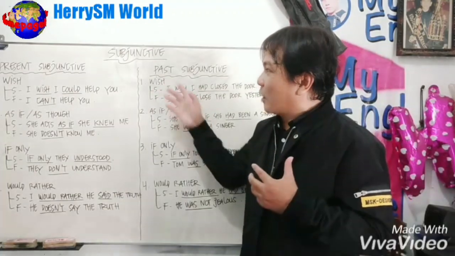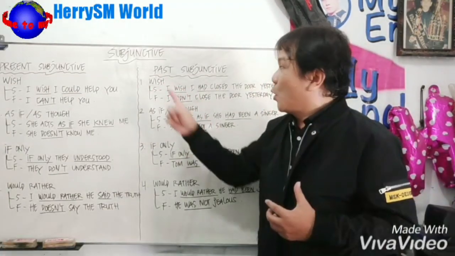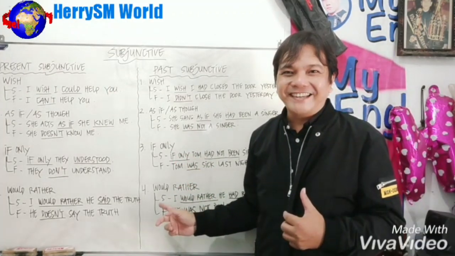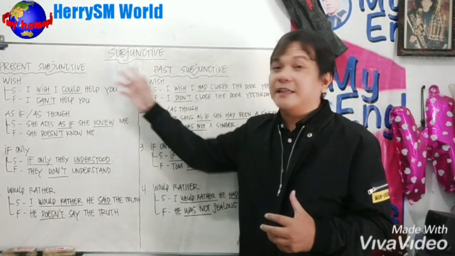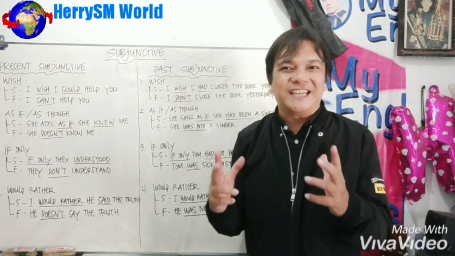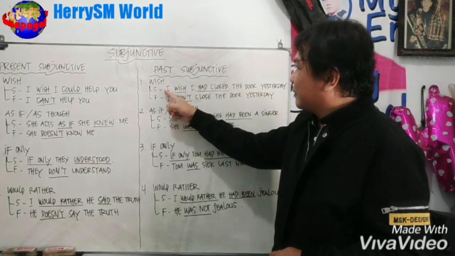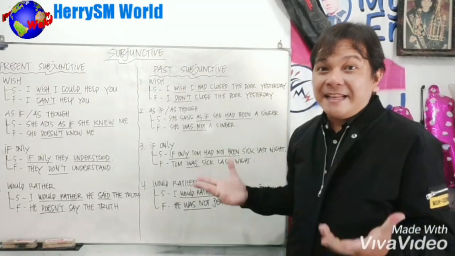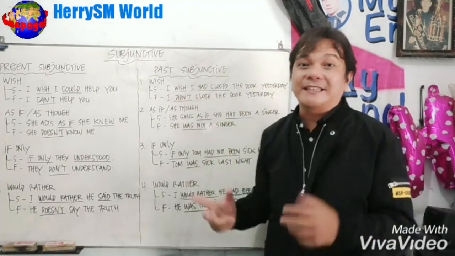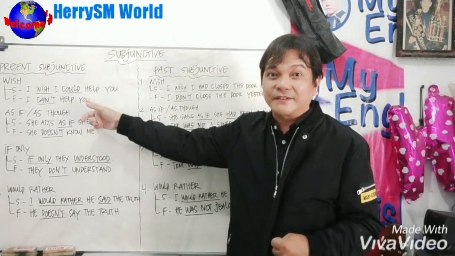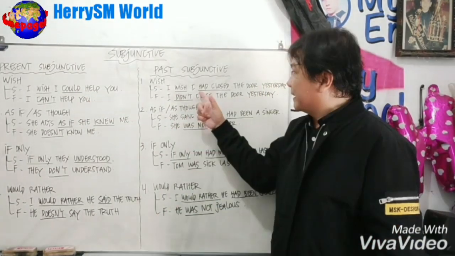As we know that talking about the subjunctive, there are four kinds: wish, as if or as though, if only, and would rather. It's the same for the present subjunctive and the past subjunctive. Well, now let's discuss the first example of wish. Subjunctive is: I wish I had closed the door yesterday. Means that I didn't close the door yesterday. So it's the same as the forms of the present subjunctive itself, but the difference is the verb forms here.